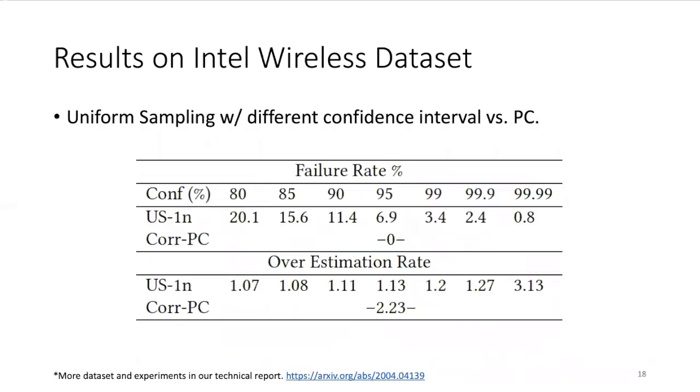failures. In this experiment, we further compare the uniform sampling baseline with PC by varying the confidence interval of the uniform sampling baseline. You can see that the failure rate of the sampling baseline decreases as we increase the confidence interval, which is expected. However, the overestimate rate also increases, and that indicates a trade-off between the two metrics. We should note that it is not really fair to compare the accuracy of PC with sampling baselines, because sampling baselines cannot achieve the zero failure rate that is guaranteed by PC. But nonetheless, our experiments show that the accuracy of PC is competitive.